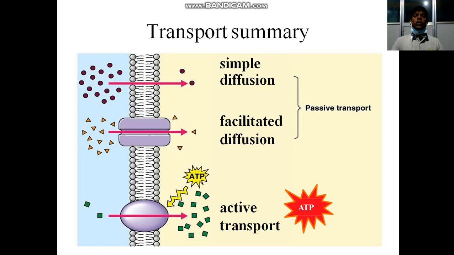Transport summary. Transport is of three types: simple diffusion, facilitated diffusion and active transport. Simple diffusion and facilitated diffusion are passive transport and require no energy. The difference between simple diffusion and facilitated diffusion is that the facilitated diffusion requires carrier protein. Active transport requires energy in the form of ATP, and it also requires carrier protein, and it is against the concentration gradient.